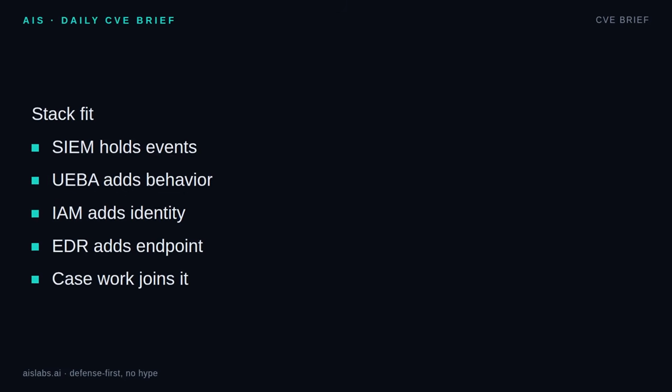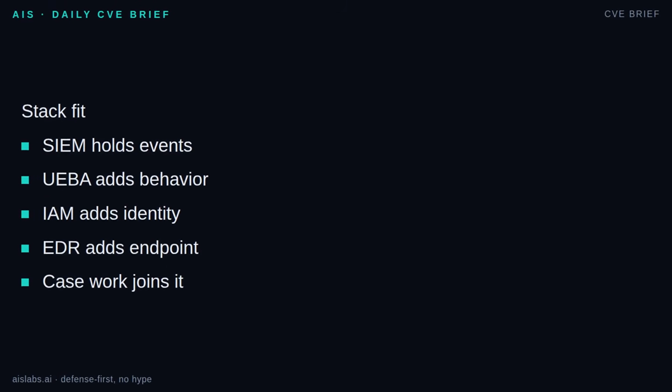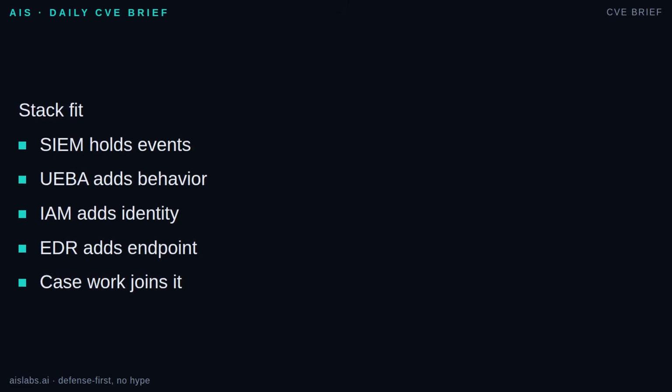Think of UEBA as a behavior layer in the defensive stack. The SIEM is often the event hub. It stores logs, runs correlation rules, and supports search. UEBA uses many of those same events, then adds behavioral scoring. Identity systems tell it who the user is, what group they belong to, and what role they should have. Endpoint and network tools add device and traffic context. Case management captures the analyst's decision.